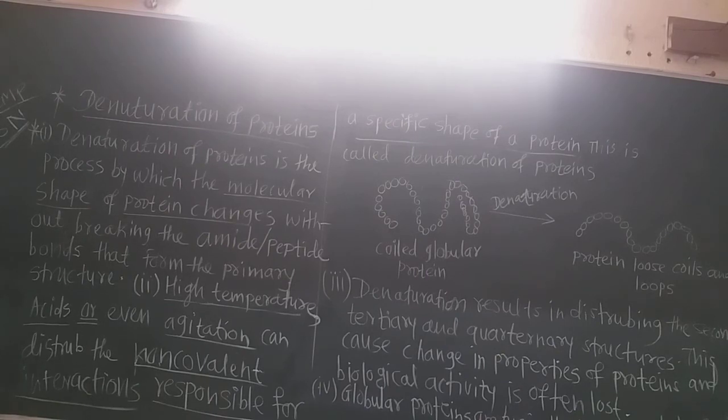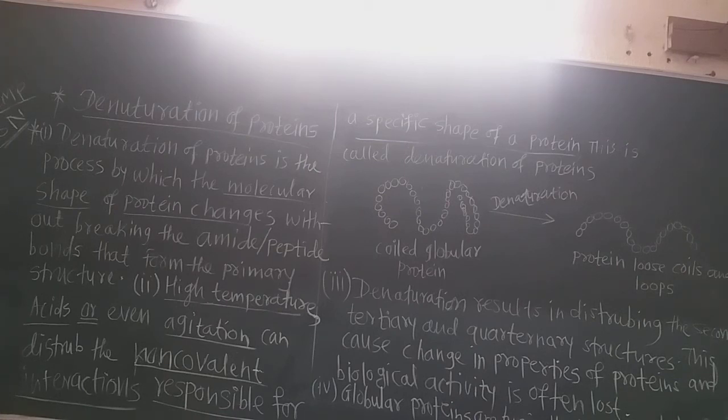Here also, the complex molecules of the proteins, which are globular proteins, have a very coiled and folded nature. We know that the coiled or folded nature of the proteins is due to the non-covalent bonds, only the van der Waals forces or intermolecular attraction.